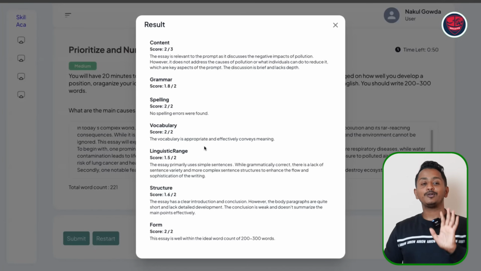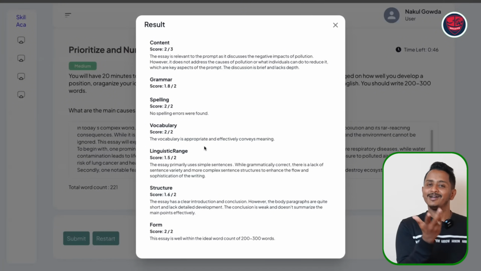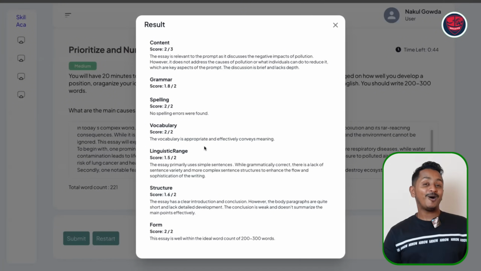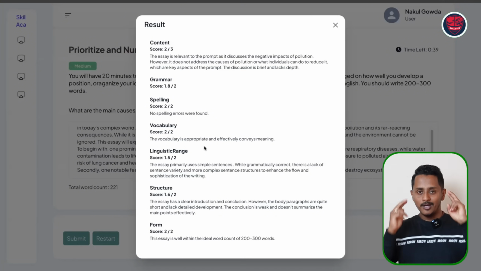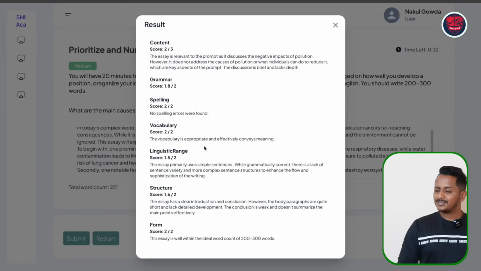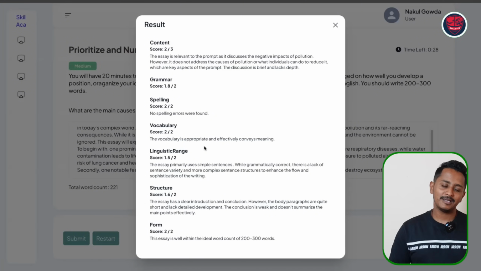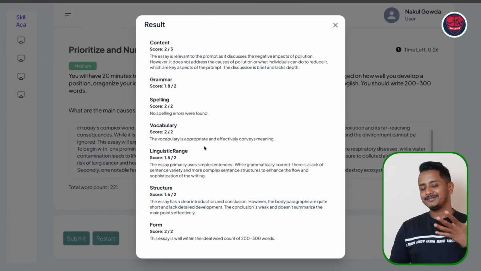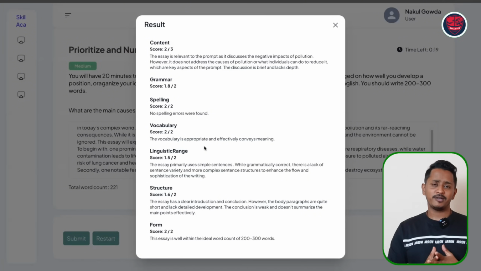You're writing about pollution, but you're not writing causes, rather you're writing effects, and it clearly says, boss, you've written about pollution, but it is not at all talking about causes, or what individuals should do. Meaning precisely whatever we can put our brain to, think through and decide about what you have written, AI can do it. These are all the alerts, and for the same reason a lot of students are getting low scores in the writing section. Think of it in a very serious manner. Read the question, understand what needs to be written, and write something very much relevant to the question.